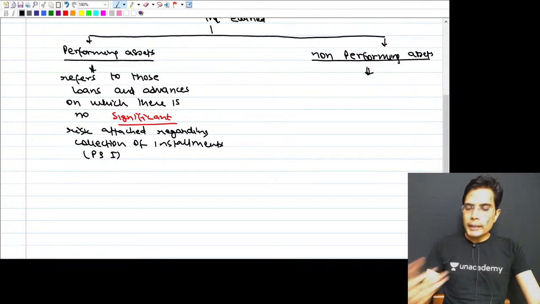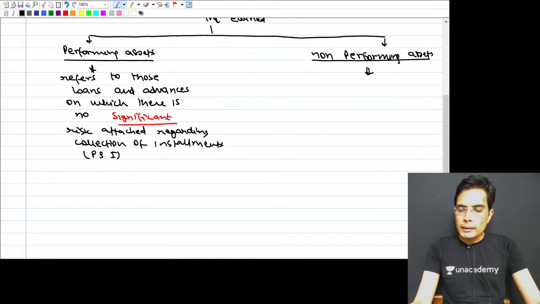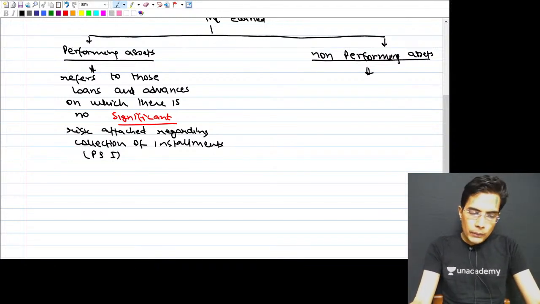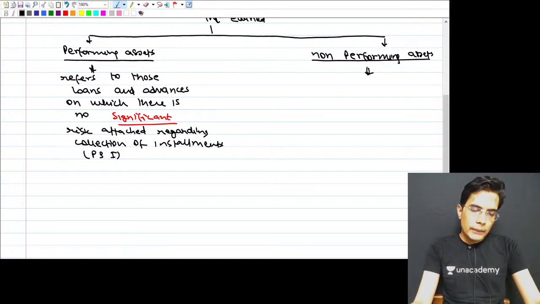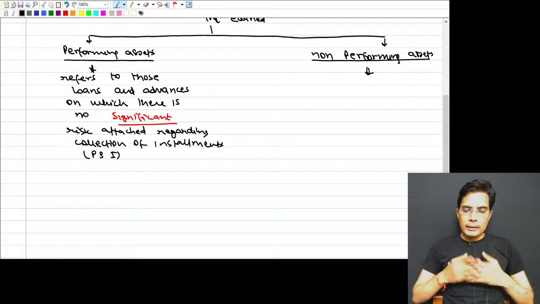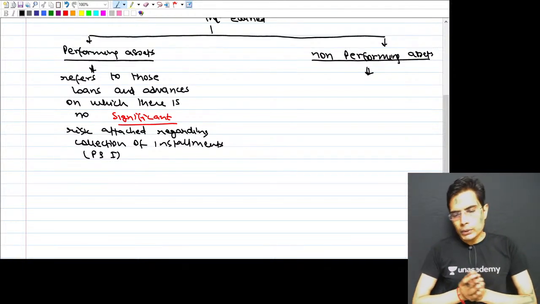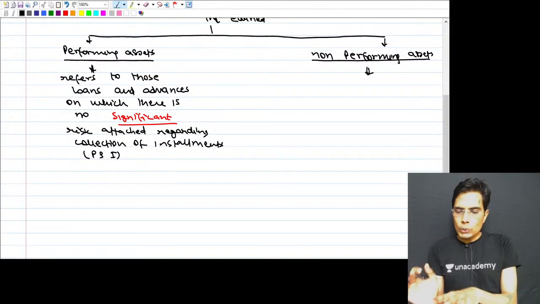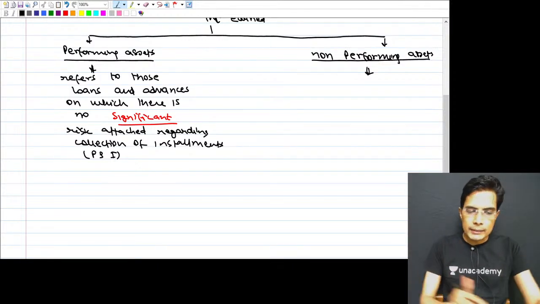A loan or an advance given by ICICI Bank or Axis Bank to somebody is said to be a non-performing asset if it ceases to generate income for the bank. If the bank has stopped receiving interest, principal amount or installment amount on that loan, then the bank classifies it as a non-performing asset.